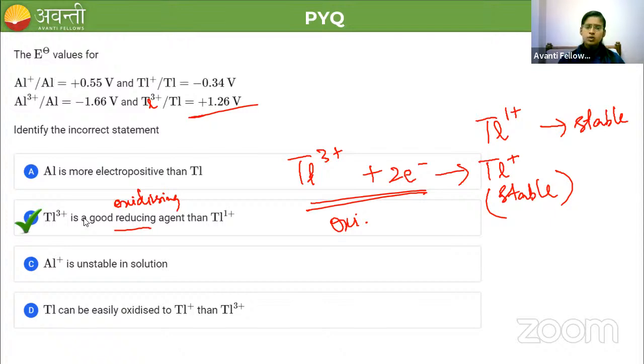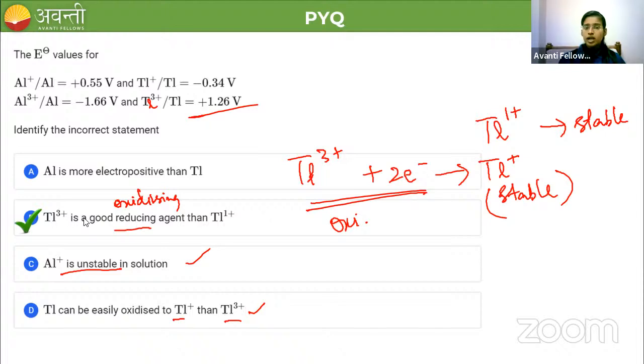Aluminium is stable in plus 3 only. Yeah, aluminium plus 1 is unstable, so it is correct. Thallium can be easily oxidized to thallium plus and thallium 3 plus. Both forms can form, but only one is stable. Thallium can be oxidized to both the forms, so that's why option D is also correct.